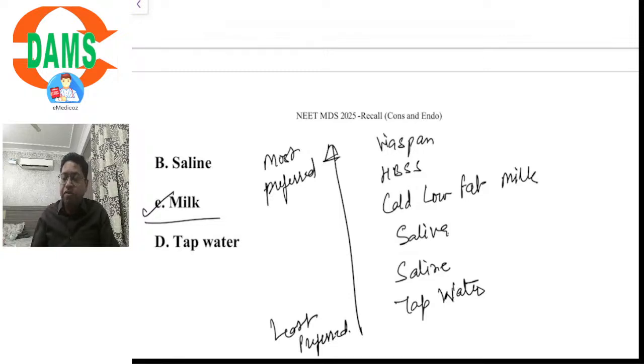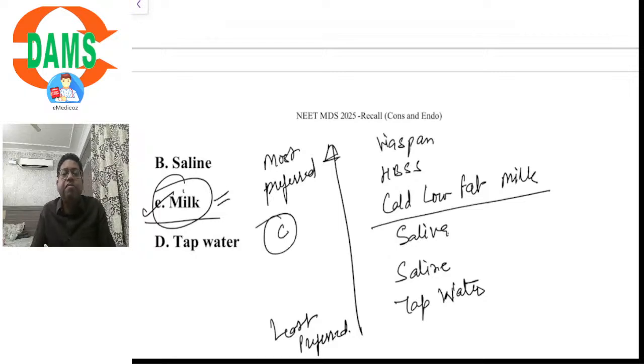So if we look at this sequence, then the cold low fat milk is the most suitable for this, followed by saliva, saline, and tap water. So milk, option C, would be the answer. At times they've asked about the fat content of the milk, then it would be low fat milk. If they have asked about the temperature of the milk, it would be cold low fat milk.